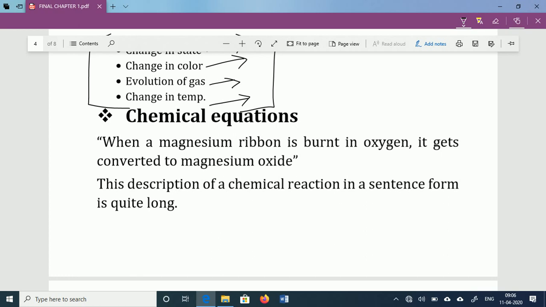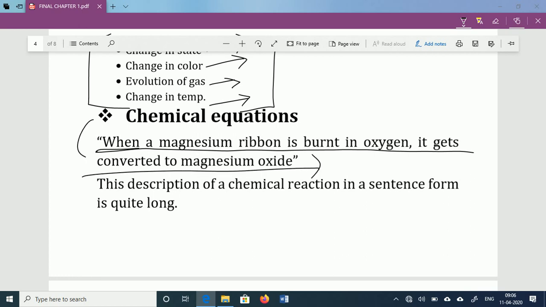Suppose, for example, I talk about the first activity. When the magnesium ribbon is burnt in oxygen, it gets converted into magnesium oxide. So this is the representation of the chemical reaction in the form of a sentence. It is quite tedious and long. Suppose you want to study 20 to 25 reactions and every reaction is written in the form of a sentence, so it is a very tedious job to read all the sentences and understand all the chemical reactions.